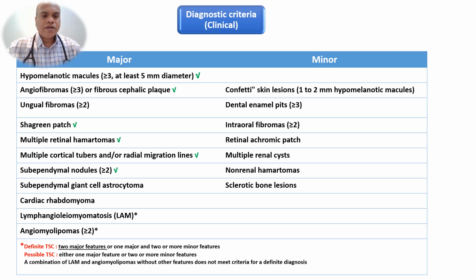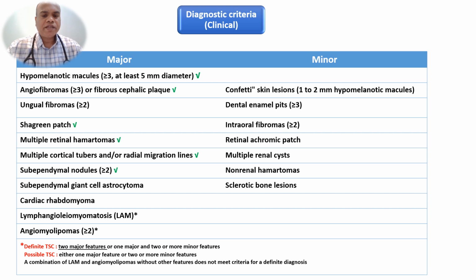Major criteria include skin involvement with hypomelanotic macules, more than 3 with at least 5 millimeters in diameter, angiofibromas at least 3 or more, or fibrous cephalic plaques, ungual fibromas 2 or more, shagreen patch, multiple retinal hematomas, multiple cortical tubers and or radial migration lines, subependymal nodules 2 or more, subependymal giant cell astrocytoma, cardiac rhabdomyoma, lymphangioleiomyomatosis, and angiomyolipomas, 2 or more.